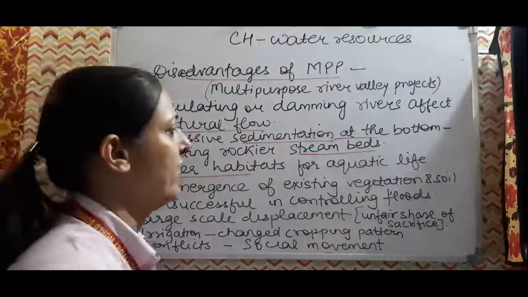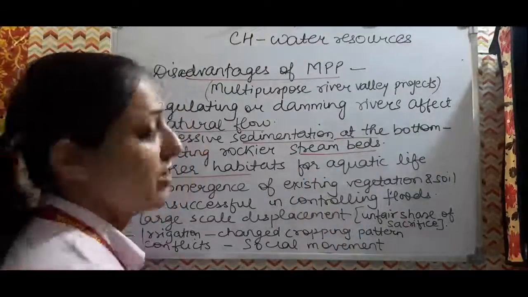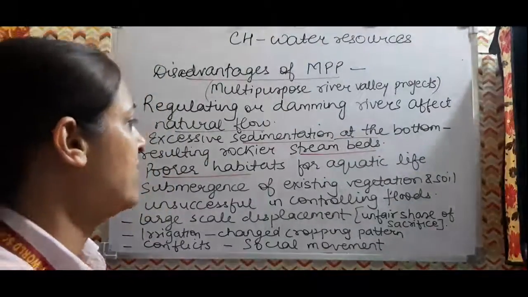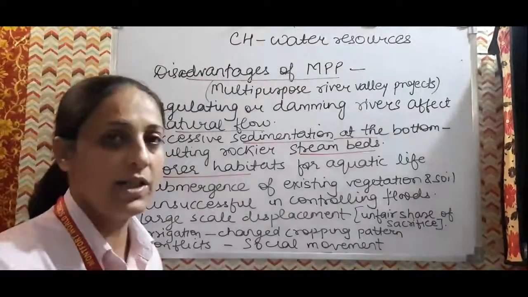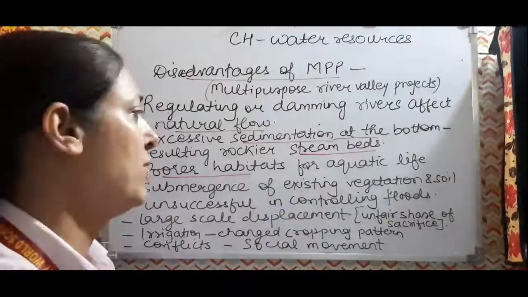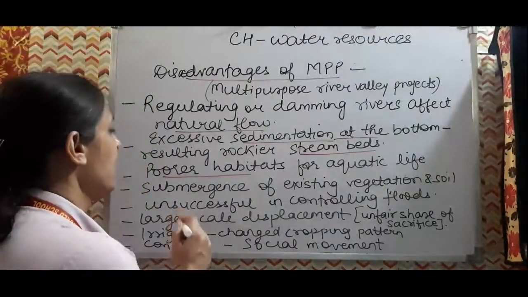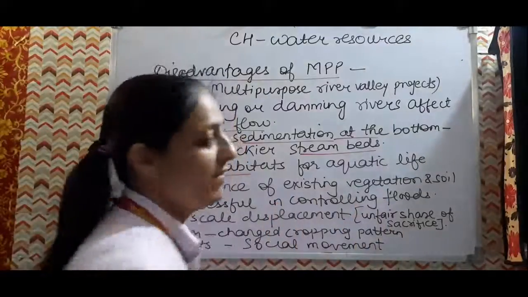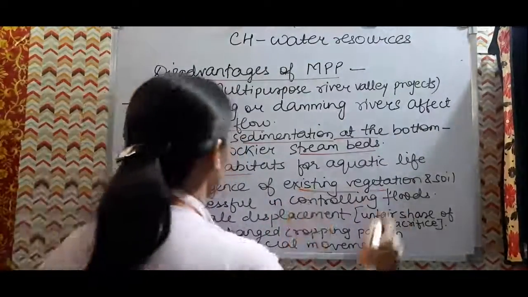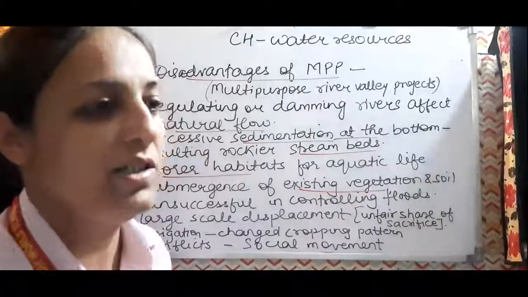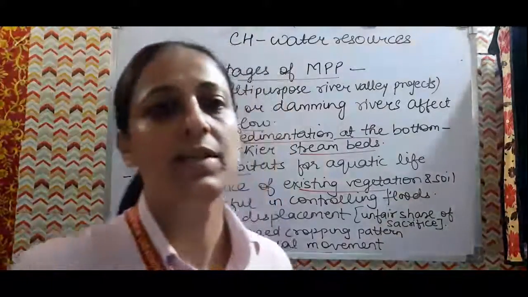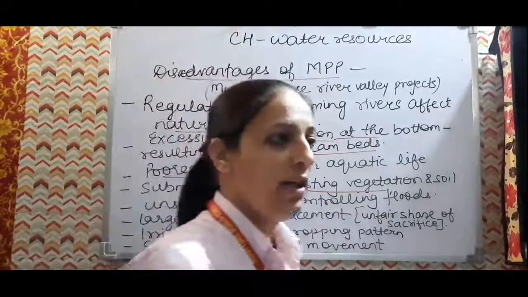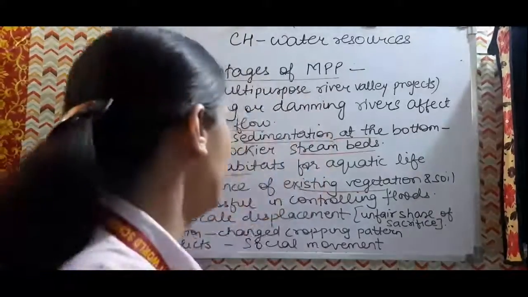Aquatic life will also be affected. For the fishes and all the marine life available there, poor habitat, migration problems and reproduction problems will start. Then there is the submergence of the existing vegetation and the soil. Wherever the reservoir is created, the existing vegetation will be submerged, and the soil will also be submerged there.